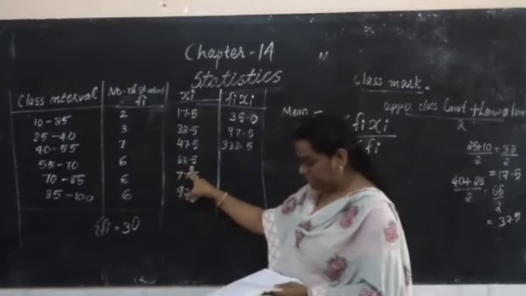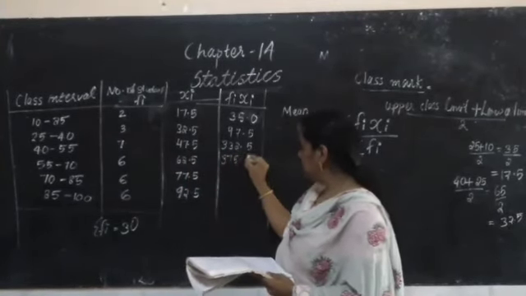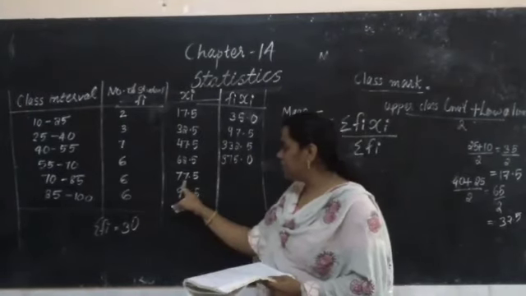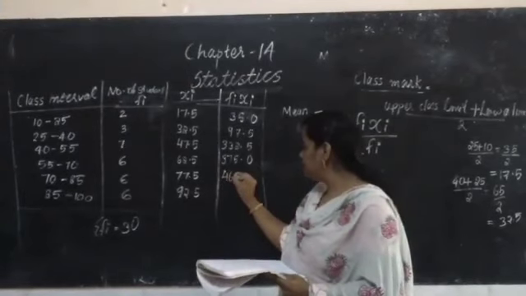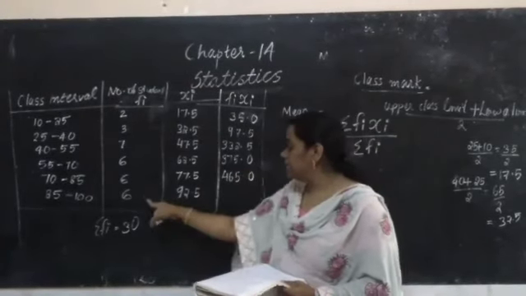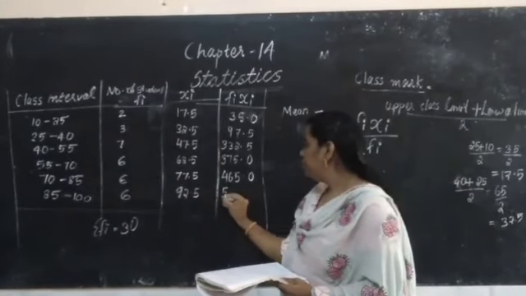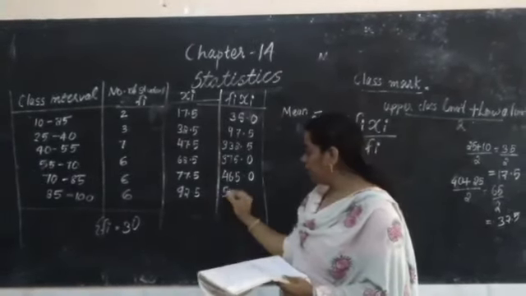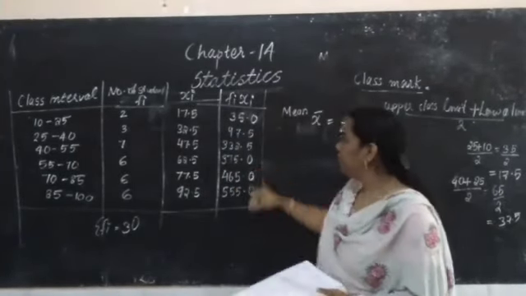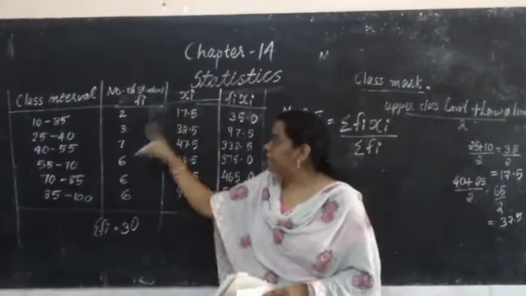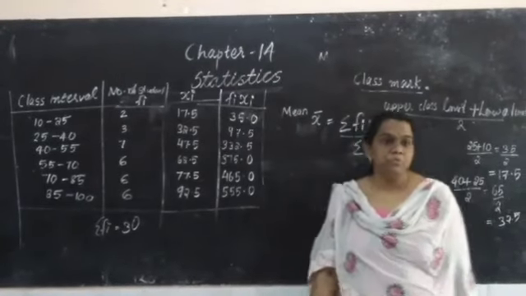Fi, Xi, we get 375.0. Then 6 into 77.5, 465.0. Then 6 into 92.5, we will get 555.0. You have to multiply this, for the corresponding multiply. We get like this. After this part, we have to do.